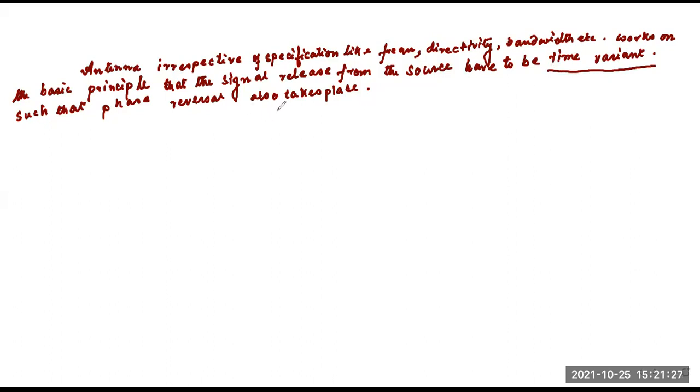Time variant means that it is changing with respect to time.